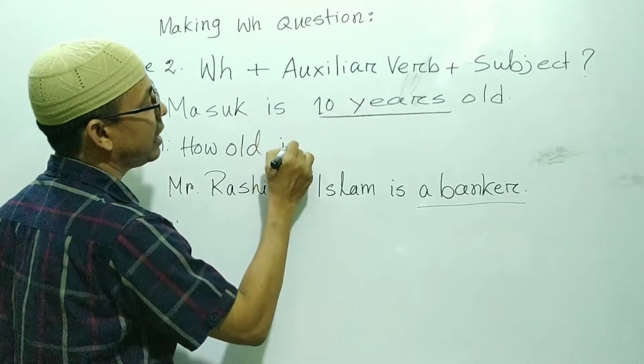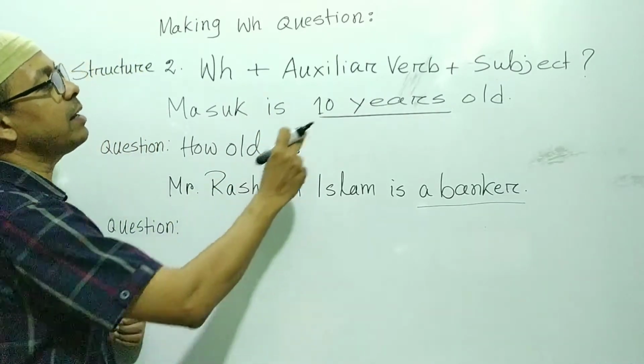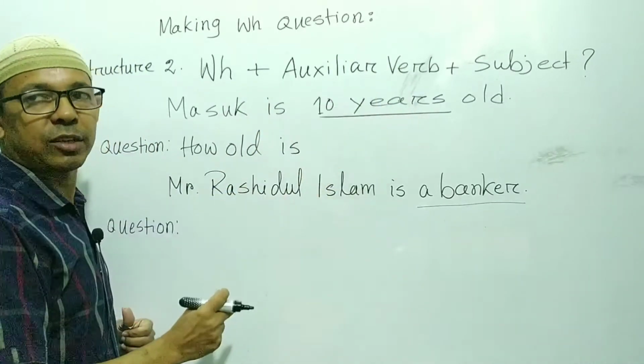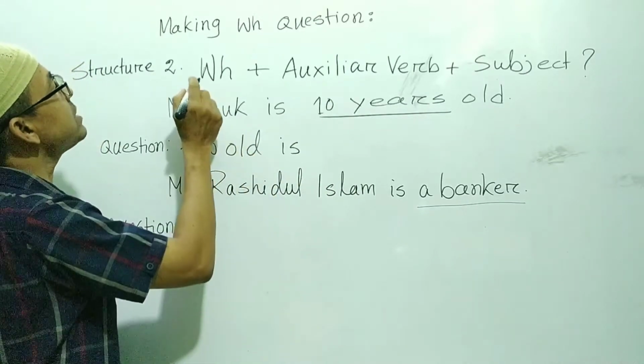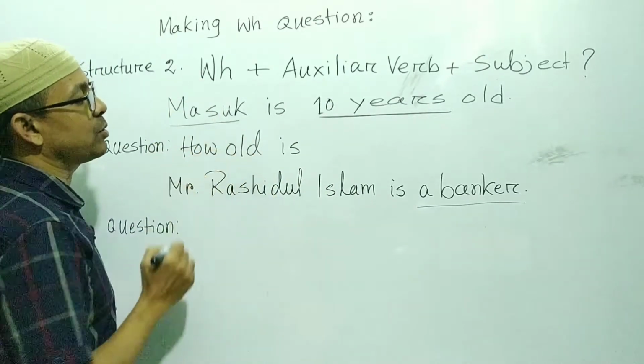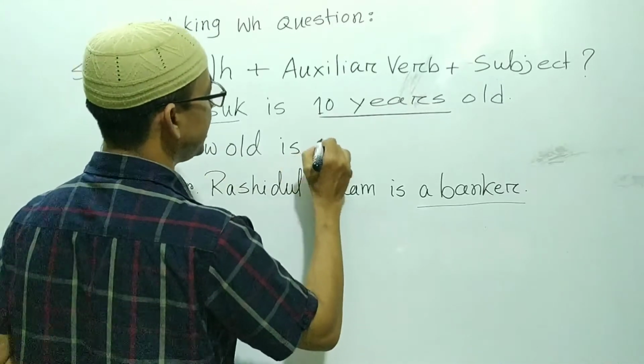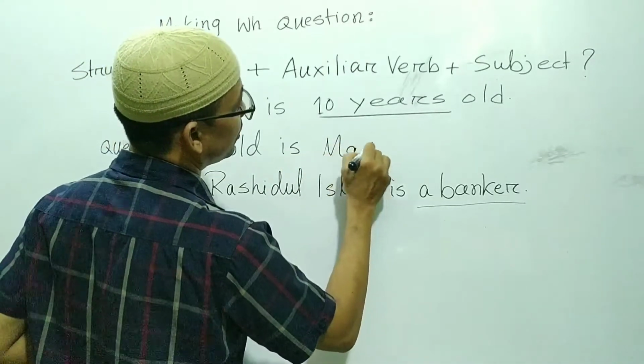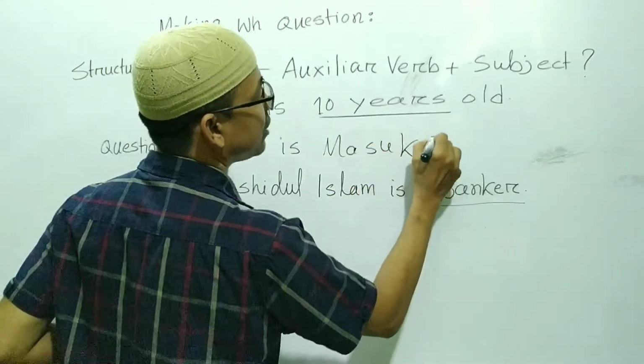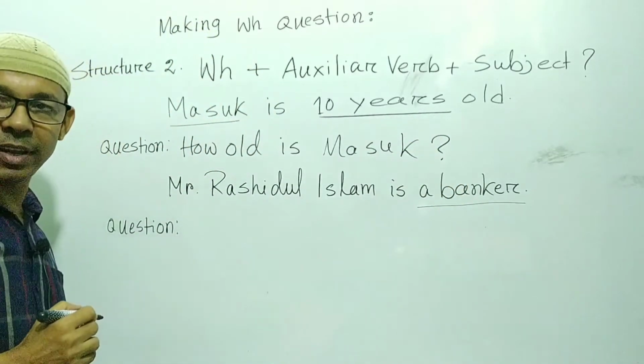So right here is how old. Then the subject of the sentence, that means here subject Mashuk, that means how old is Mashuk, and question mark should be given at last.